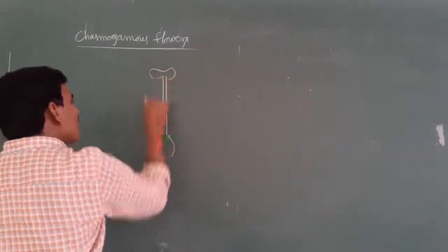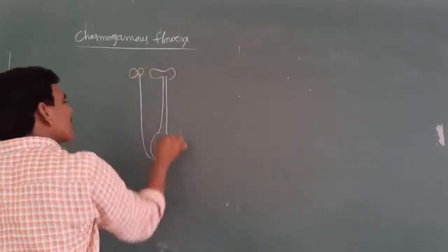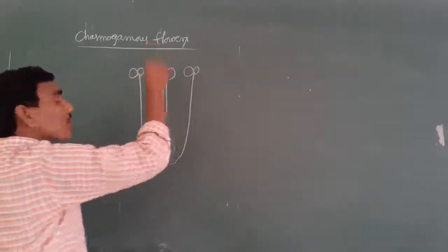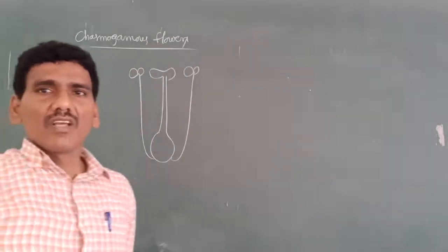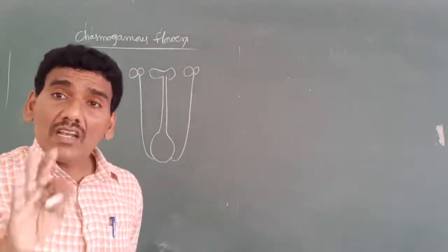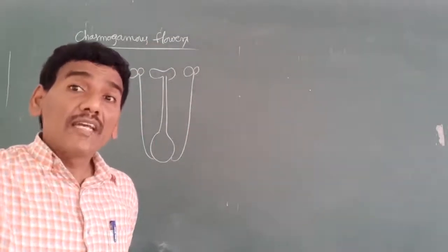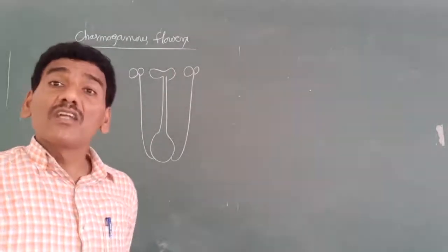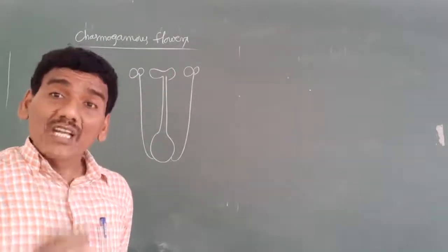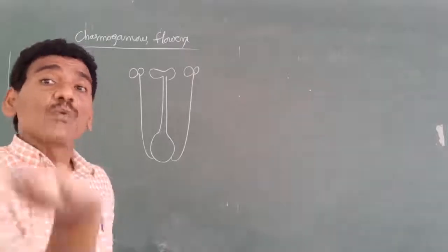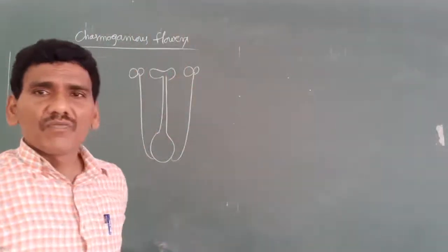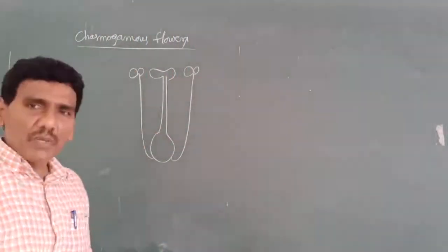In that flower, the stigma and anthers are exposed to the atmosphere. The stigma and the anthers are not enclosed within the bud condition of the flower. In Chasmogamous flowers, the stigma and the anthers are always exposed to the atmosphere. This is about the Chasmogamous flowers.